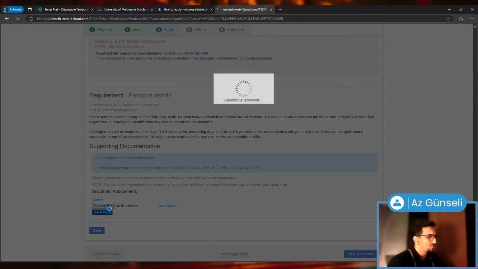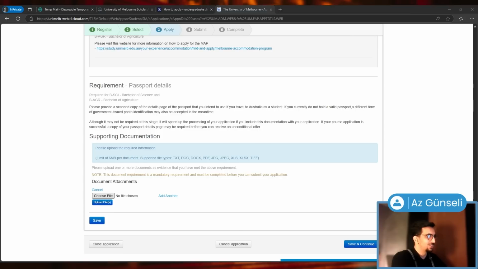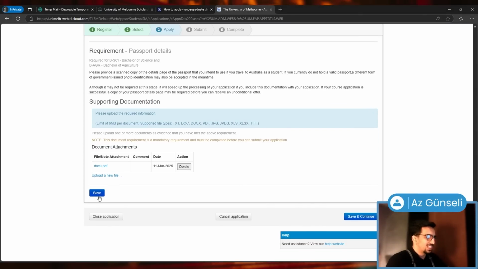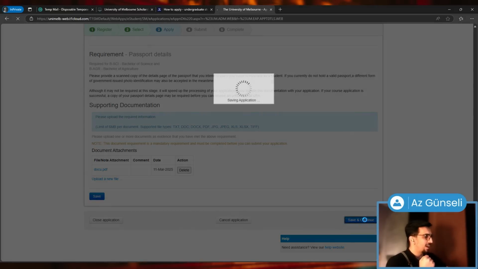I didn't choose any files though. Yeah, okay. Let's upload a new file, choose file, right, and then upload files. And that's it. Let's click on save. First, let's click on save, and then that's sorted out. Let's click on save and continue.